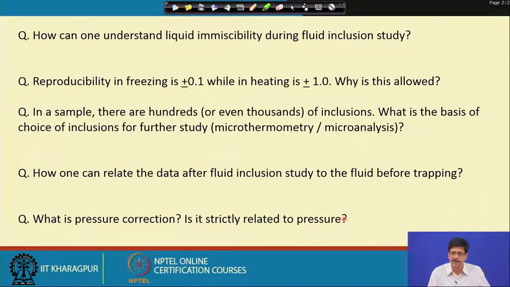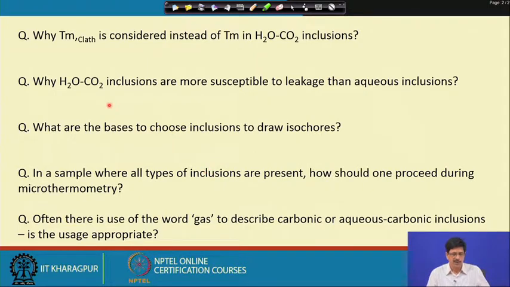It is actually not related to pressure, but depends on the isochore, the steepness or the gentleness of its slope. If we have any other independent estimate of the temperature or pressure, the isochore helps us in getting the value. So, why TM clathrate is considered instead of TM H2O-CO2 inclusions? We know that a lot of water molecules are taken up by carbon dioxide to form the clathrate, apparently increasing the salinity. So, TM clathrate will only be used for measurement of salinity.